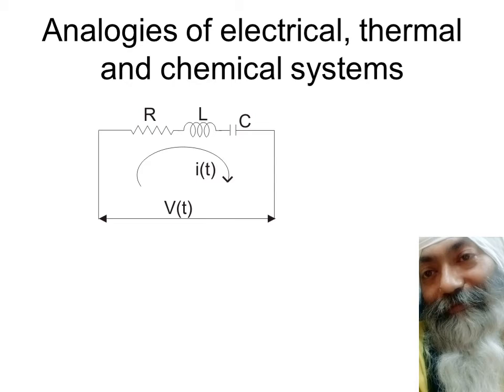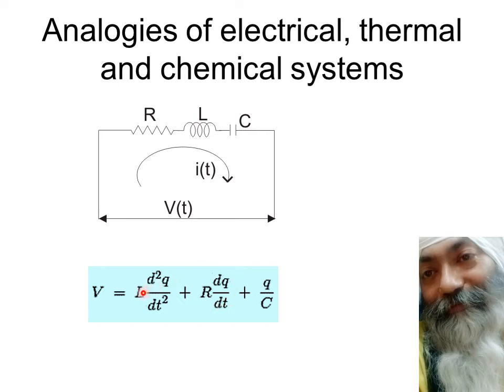So let us see if we are able to get some hang of it. If you are comfortable, let's see what's happening. Wow, exactly as we thought, but with one small difference: instead of calling it I, I'm calling it dq by dt. dq by dt is rate of flow of charge, that is I. So instead of saying that the voltage across this resistance is equal to I into R, I'm saying it's R into dq by dt.